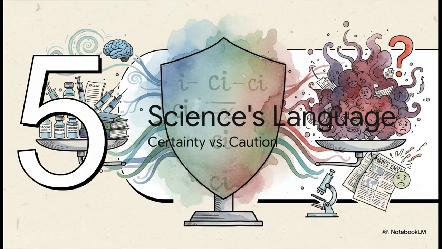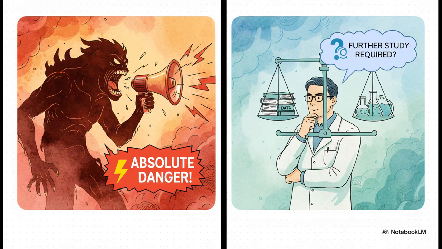Okay, so we've waded through the math, but this brings us to what might be the most important takeaway of all. It's not just about the numbers, it's about understanding the language of science, especially when it's up against the language of fear. Just look at the difference here. On one side, you have the alarmist claim. It's bold, it's certain, it's absolute. This causes that. But then look at the scientific statement. It sounds so much more cautious, doesn't it?